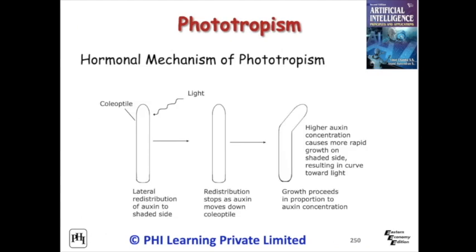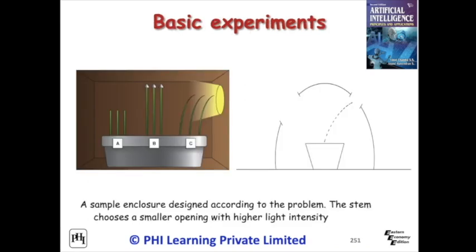This hormone is produced in copious quantities in the base regions of plant. Stem tip of the plant is composed of meristematic tissues and is the most rapidly growing part of the plant. Figure shows the distribution of auxin in the tip that is inversely proportional to amount of incident light. Light is allowed to be incident on the plant only through one opening as shown in figure. The resultant observation demonstrates the growth of plant stem towards the opening.